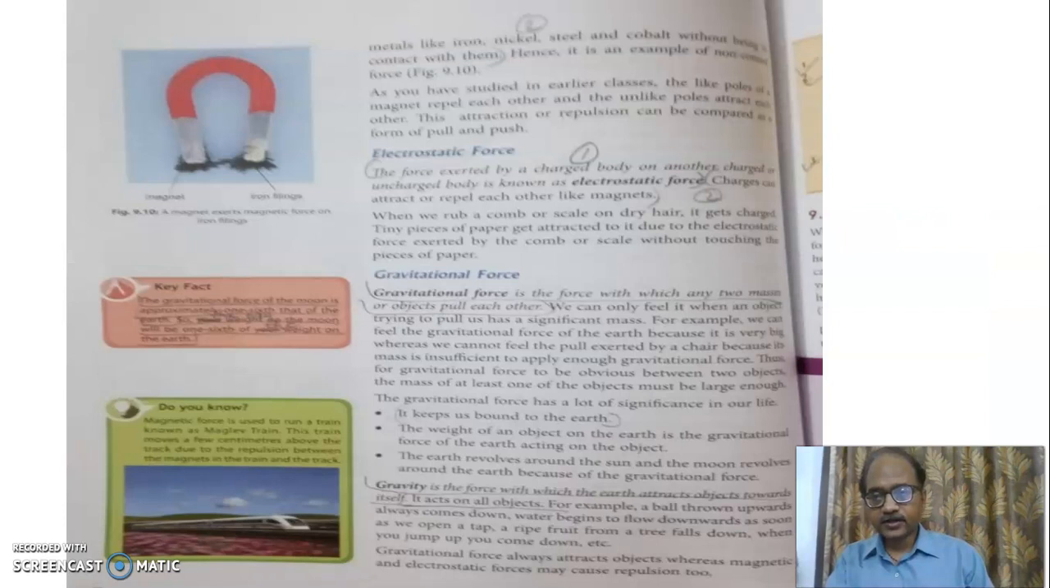You see a magnet here. A magnet attracts iron pieces. If you have iron pieces, then the magnet will attract those iron pieces. That is an example of magnetic force. Gravitational force: when you release a ball, it goes down. That is an example of gravitational force.